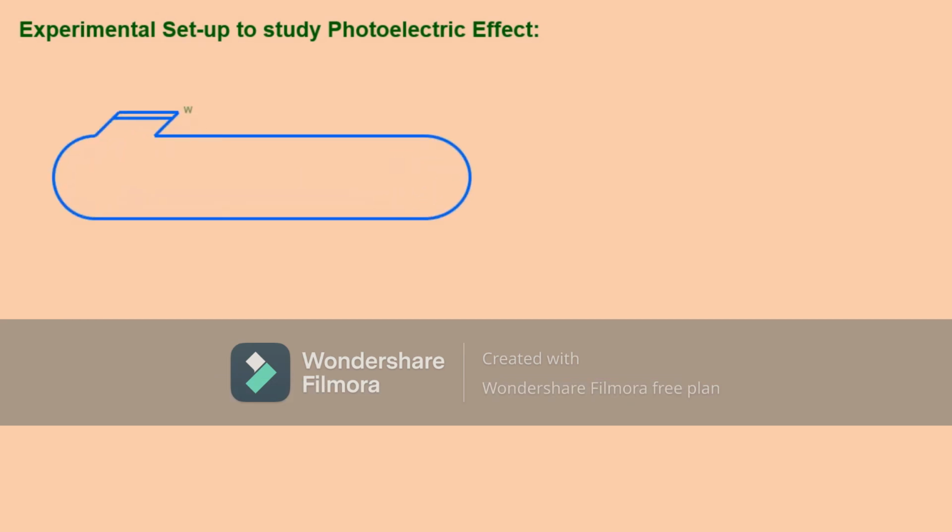Now let us see the experimental setup of photoelectric effect. This consists of an evacuated glass tube which is provided with a side window, and there are two metal plates. One is known as the cathode and the other is known as the anode.